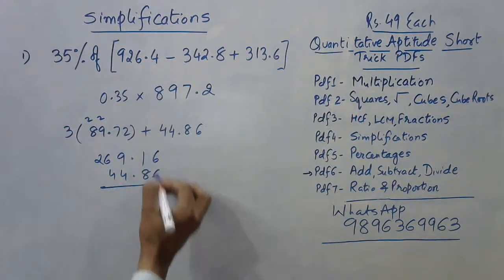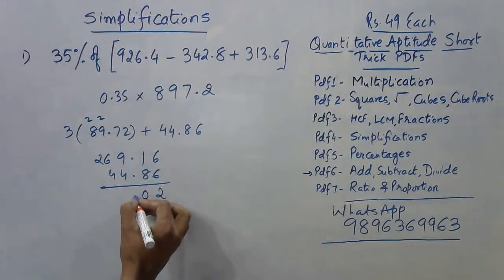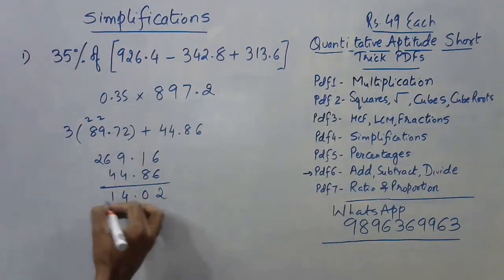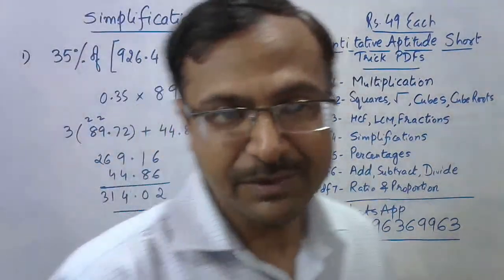The answer will be here. So 2, and then we have a 0, 14, 11, 3. So 314.02. That was the answer I was getting from so many of you. And I'm sure you have also followed the same method which I have done on the board, and you got to the answer very quickly.